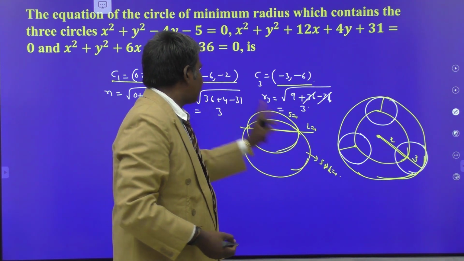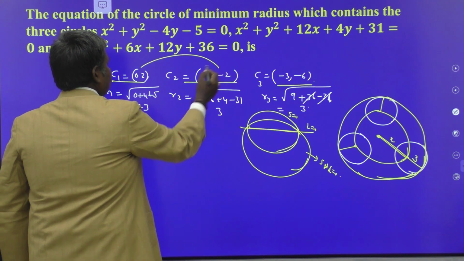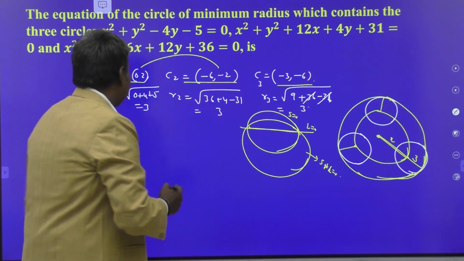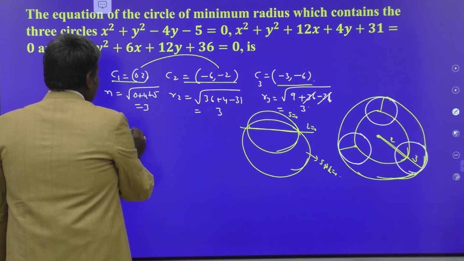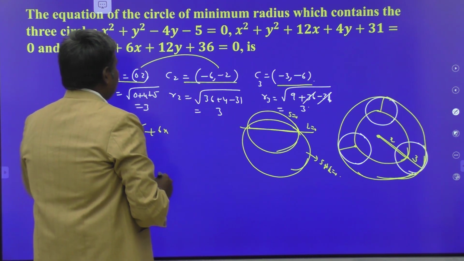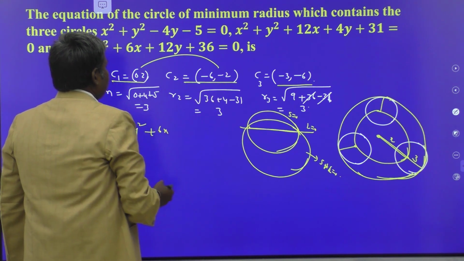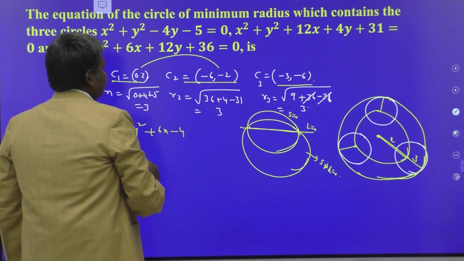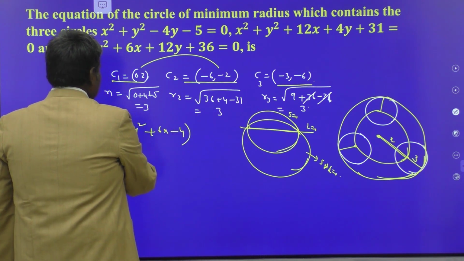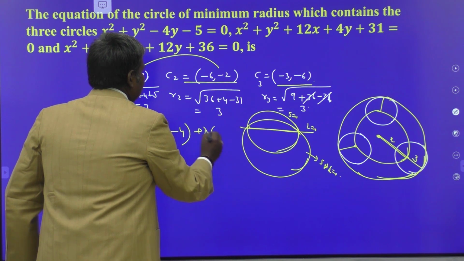You have the equation of circle passing through 3 points. Okay, so what is the equation of circle whose ends of the diameter? Here x square plus y square minus sum of x coefficient, that is plus 6x, minus sum of y coefficient, that is 0, plus product of x coefficient plus product of y coefficient, that is minus 4. This is the circle whose ends of the diameter is like this, plus lambda times of,